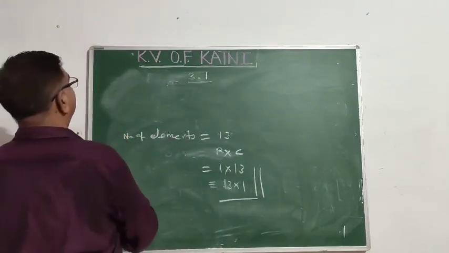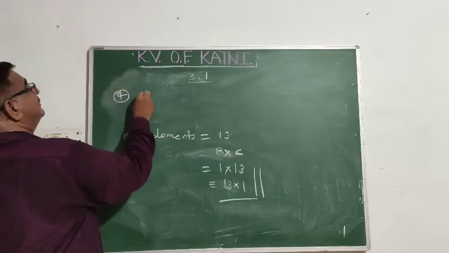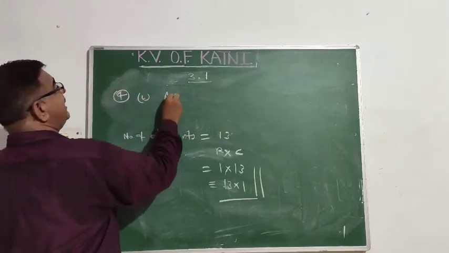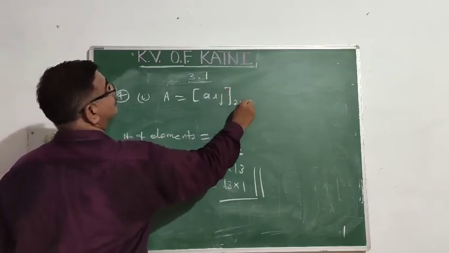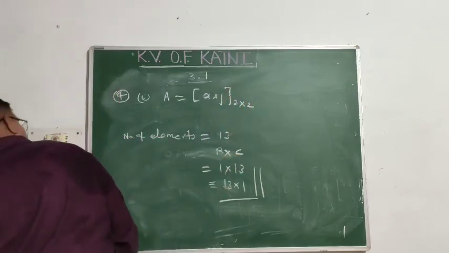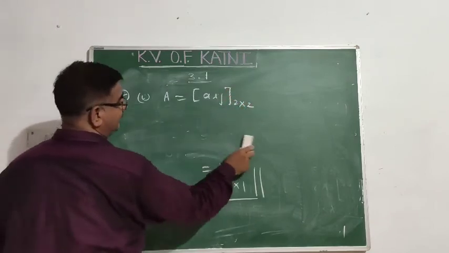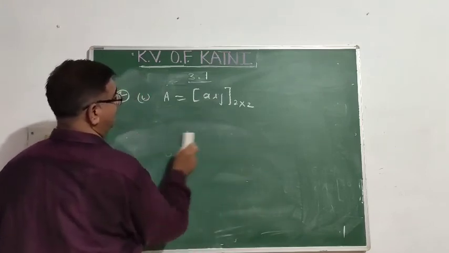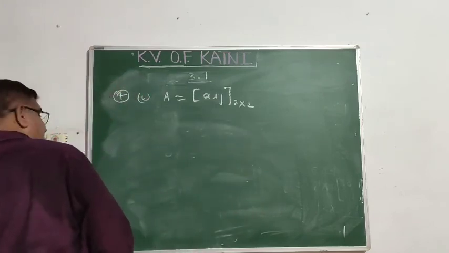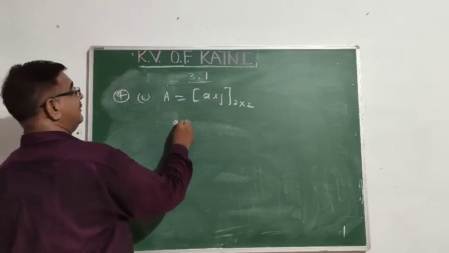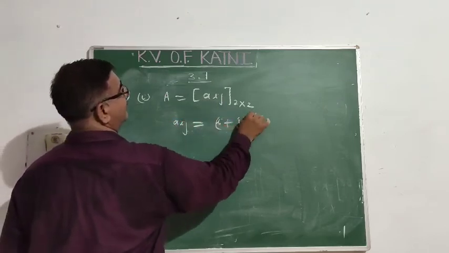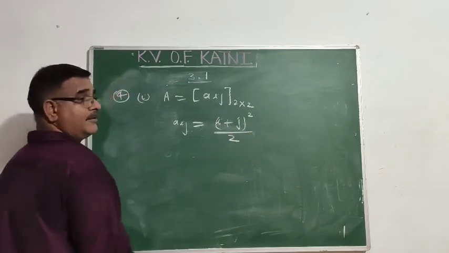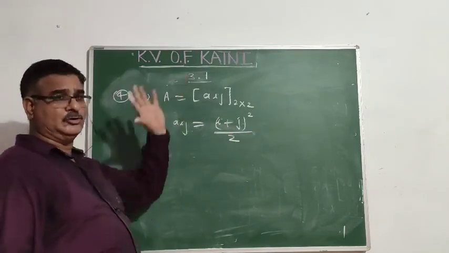Fourth problem, you want to construct a matrix A of order 2 cross 2, where the value of Aij is given. In the first part, Aij equal to (i plus j) whole square upon 2. This is the specific rule to construct it.